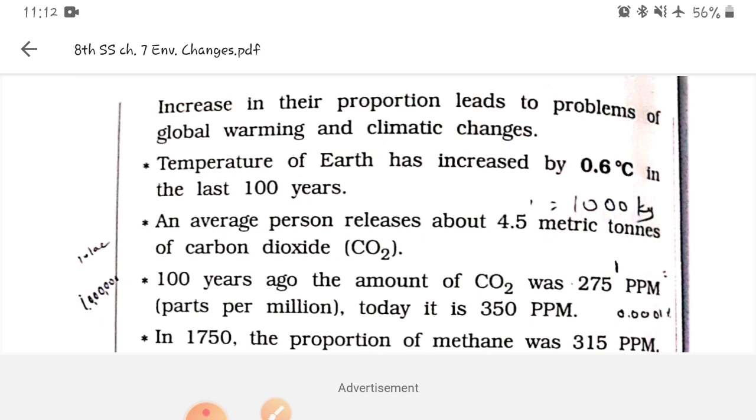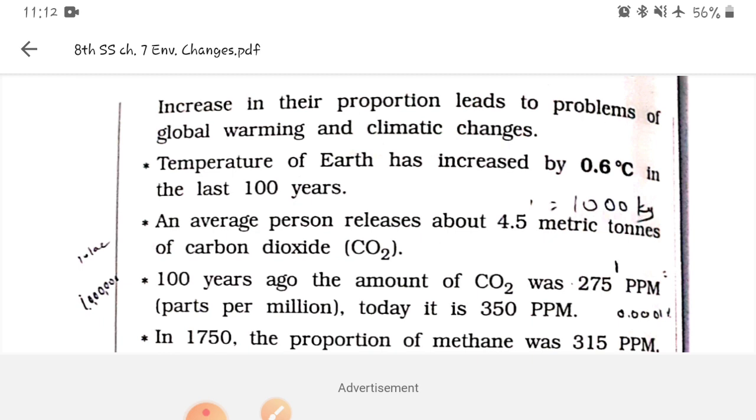Now the gases that we have seen in greenhouse gases, let us see how much they have increased on the surface of Earth. The temperature of Earth has increased 0.6 degrees Celsius in the last 100 years. That is not worthy. An average person releases 4.5 metric ton of carbon dioxide.